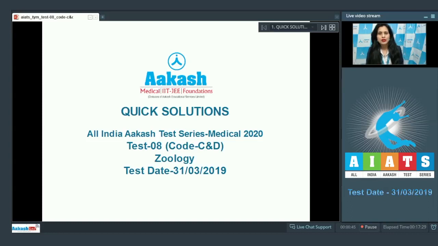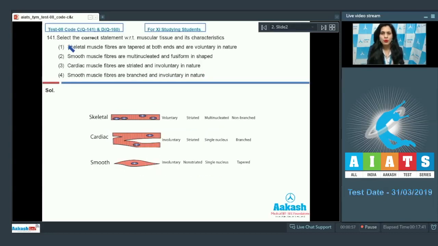Today I'm going to take up the zoology part of the paper, which is test paper number 8, code CND in zoology. So let's get started with our very first question. Question number 141. Select the correct statement with respect to muscular tissue and its characteristics.